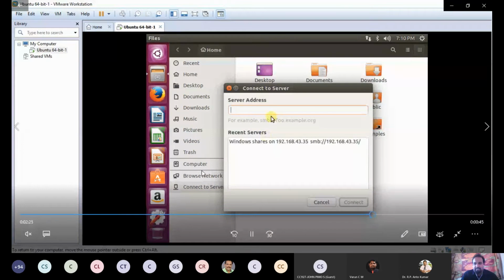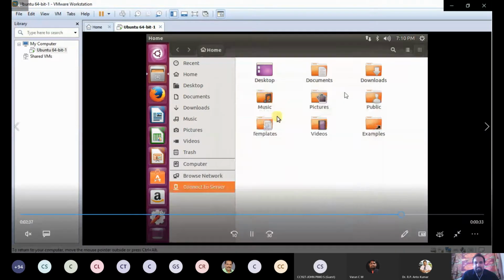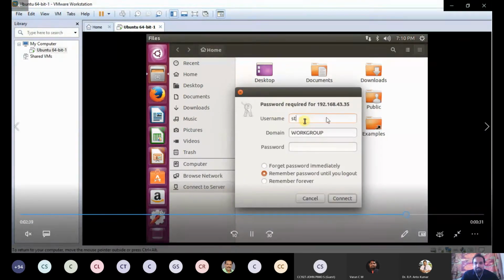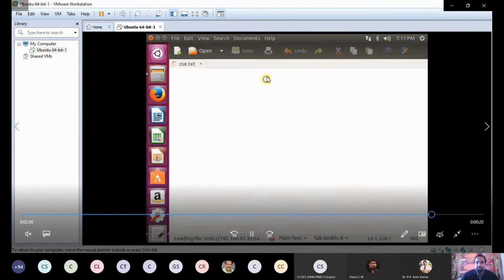You have to type the command smb colon slash slash 192.168.43.30. So, first machine ID. So now you have to provide the username. Staff domain workgroup. No, it's workgroup. Now see xscc underscore one. Both files are present here. I hope all of you understand this.